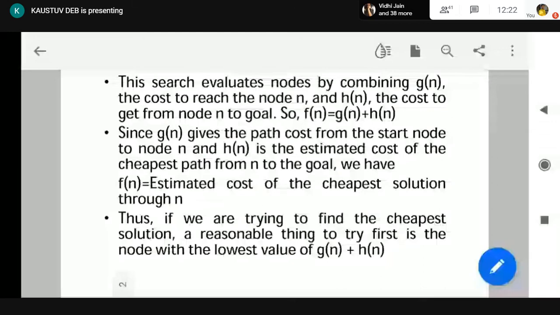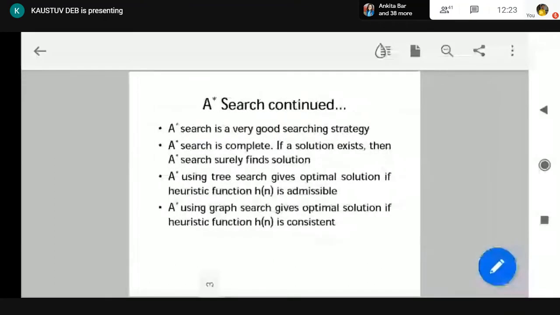So everything is dependent on the value of h(n), because g(n) we can easily consider from the start node to node n, but h(n) we have to assume, we have to design by ourselves. So it is up to us to design h(n) properly so that the task of this A star search is completed properly and it is going to give us the optimal as well as the complete solution. Okay, so there lies the concept of A star search.